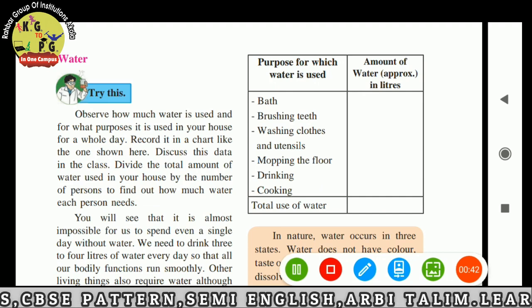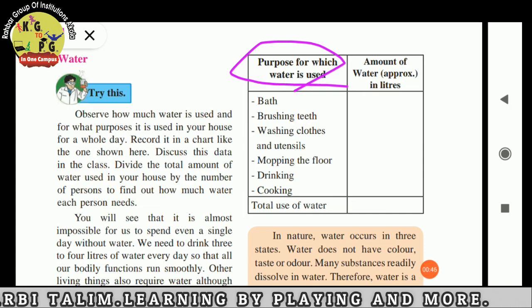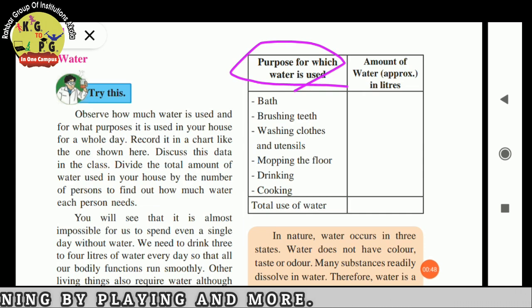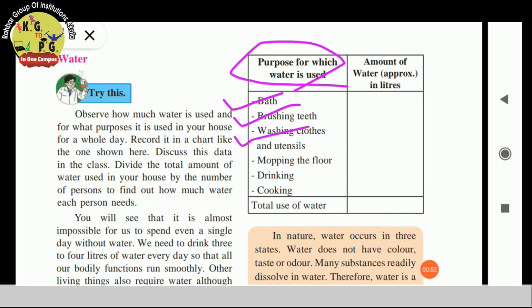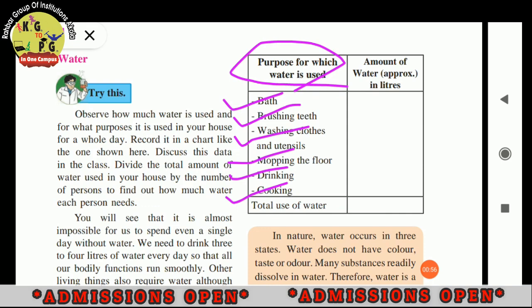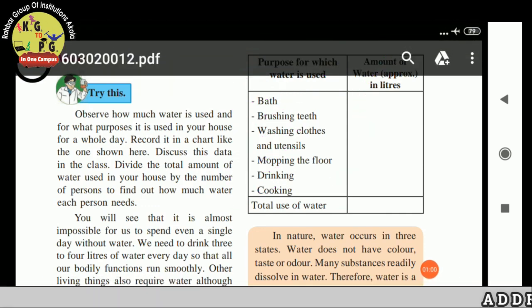Purposes for which water is used. Water is used for bathing, for brushing teeth, for washing clothes and utensils, for mopping the floor, for drinking, and for cooking.